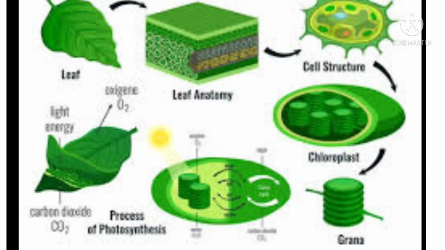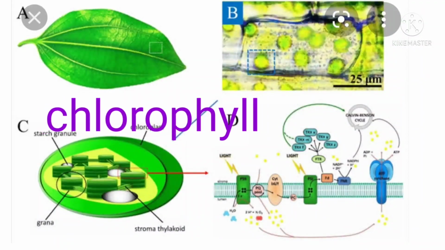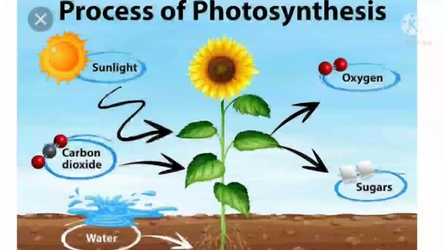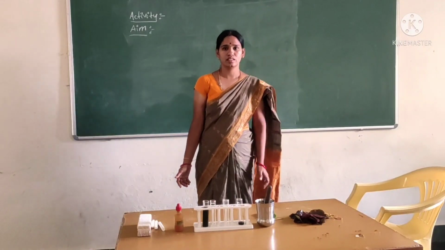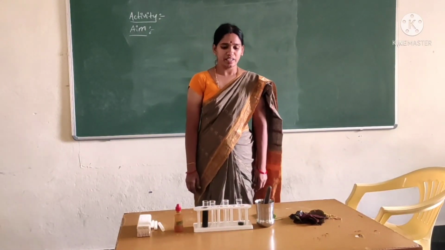Okay children. Next we are going to chlorophyll. Chlorophyll captures the energy of the sunlight. This energy is used to synthesize food from carbon dioxide and water. Here, see children.